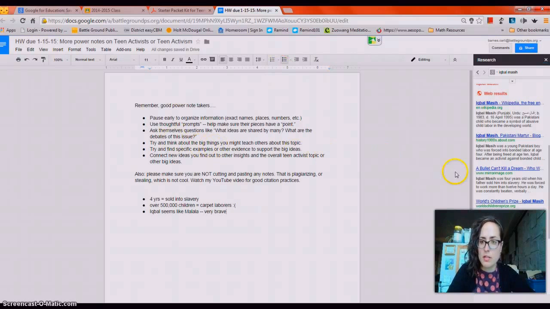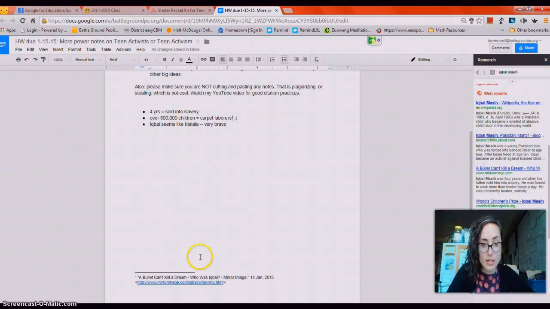So let me come over here. I took these ideas from this article. Okay, so what I'm going to do now is I'm going to go to one of the facts that I took from there. I'm going to come over to the source I used, mirrorimage.com. I'm going to click Cite. And this little tiny number is going to come up, and ta-da! If I go down here, it shows up. It's pretty magical. So what that does for me is that leaves a little reference down here.